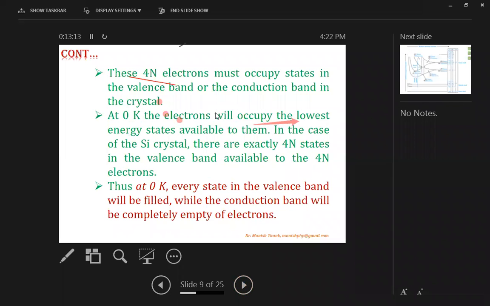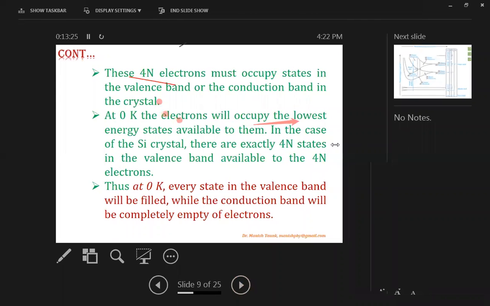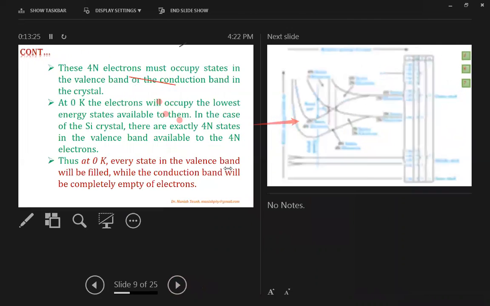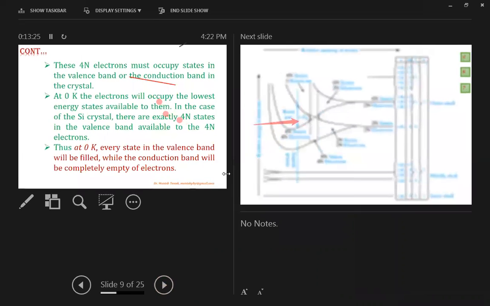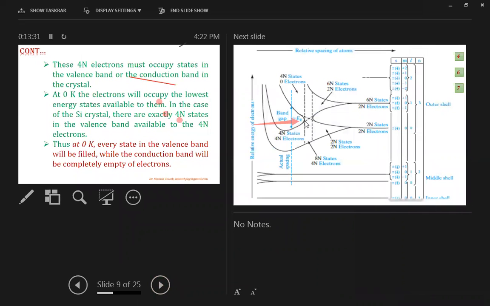The 4n electrons must occupy states in the valence band or the conduction band in the crystal. At 0 Kelvin, the electrons will occupy the lowest energy states available to them. As we can see in the diagram, this is the band gap Eg.